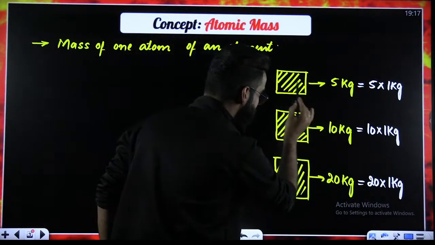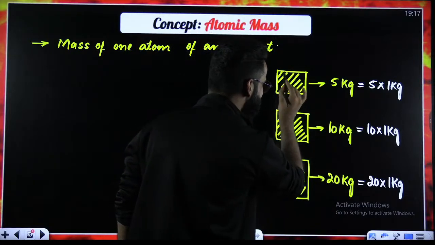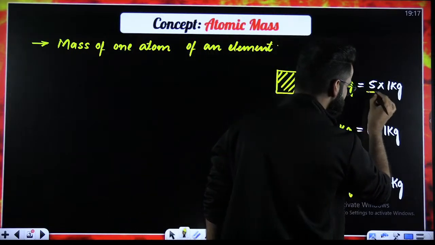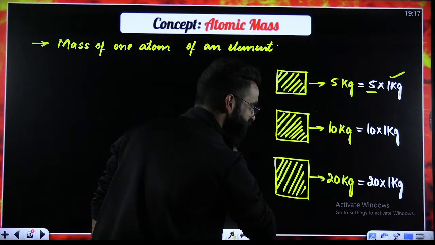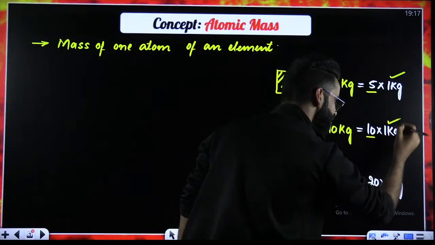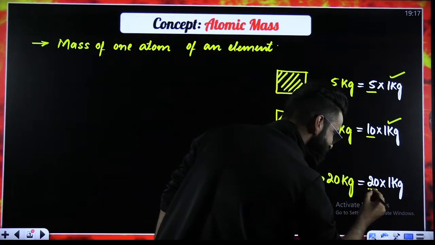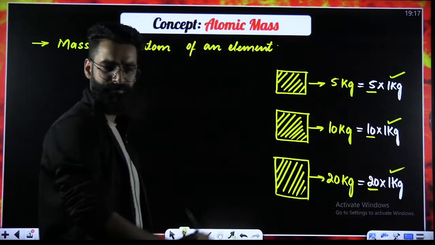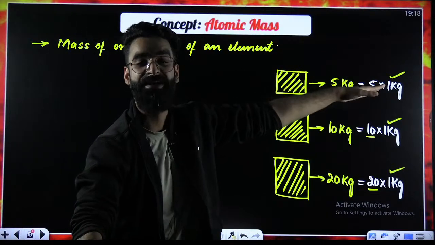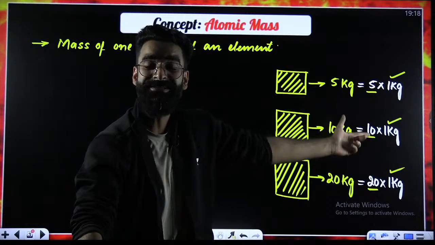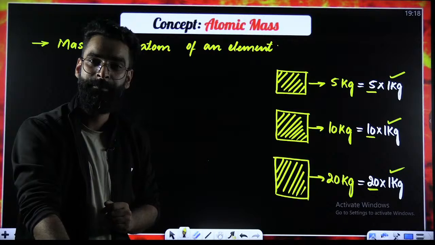This first object whose weight is 5 kilograms, what does it mean? It means that this particular object is 5 times heavier than 1 kilogram. Similarly, this particular object is 10 times heavier than 1 kilogram. Similarly, this particular object is 20 times heavier than 1 kilogram, right? Yes, I'll say this first object is 5 times heavier than 1 kilogram. Second object is 10 times heavier than 1 kilogram. Third object is 20 times heavier than 1 kilogram, right?